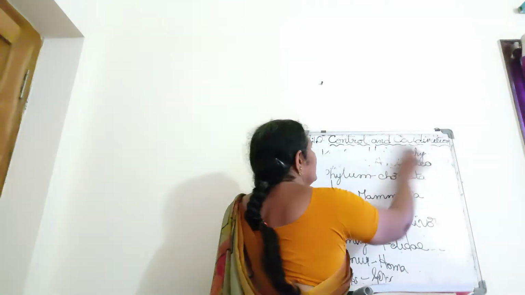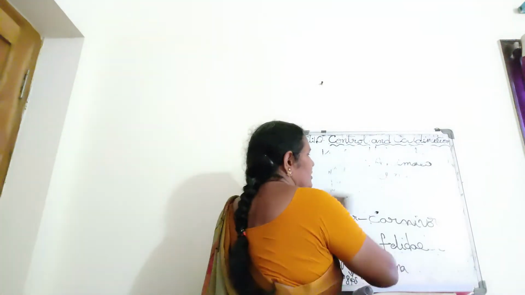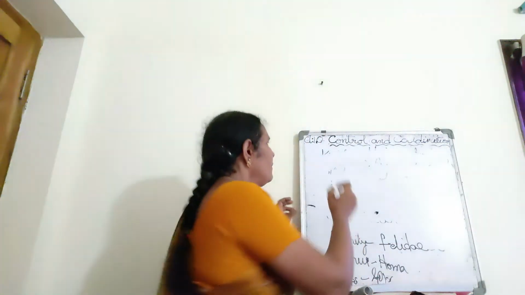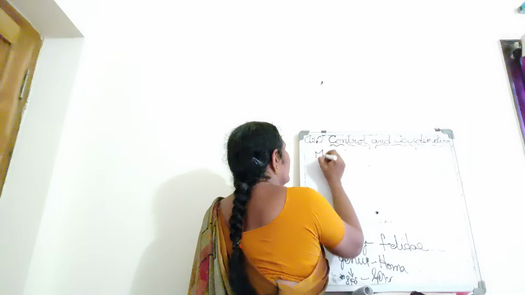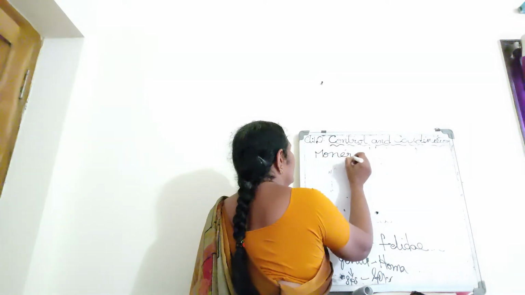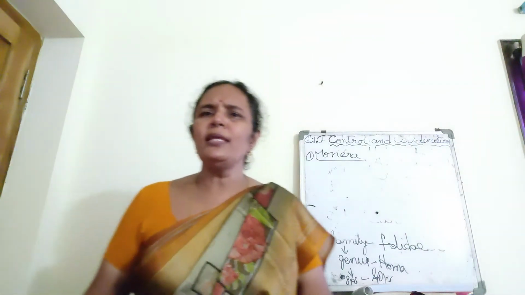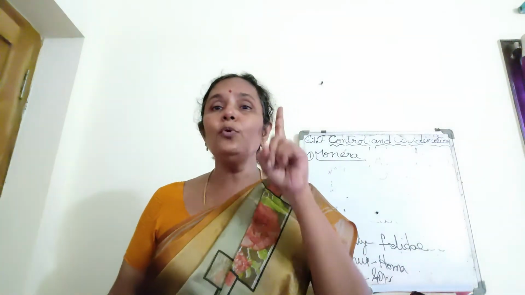Next, I mentioned the Whittaker classification. According to Whittaker classification, the five kingdoms are Monera, Protista, Fungi, Plantae, Animalia. The first kingdom is Monera. Monerans are unicellular prokaryotes.